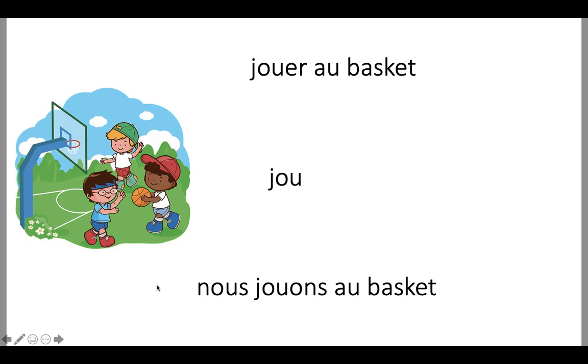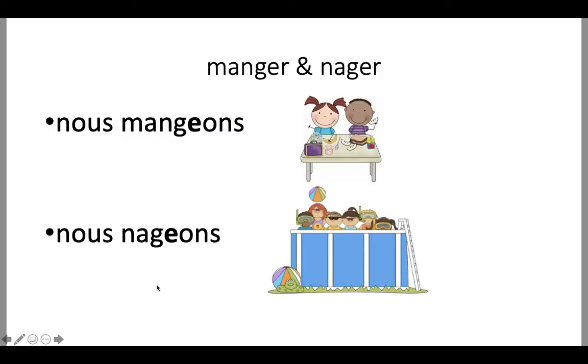Two exceptions to the rule, because you know it's French. Manger and nager are both exceptions, and it's because they have this G at the end. Remember, G is one of those letters that has two pronunciations. They've got the G and the J.